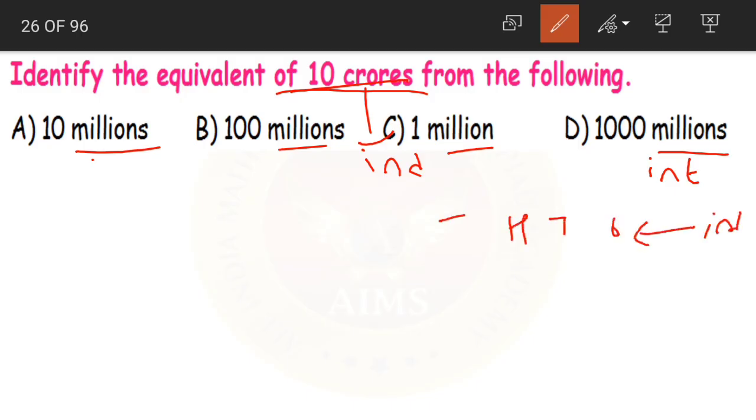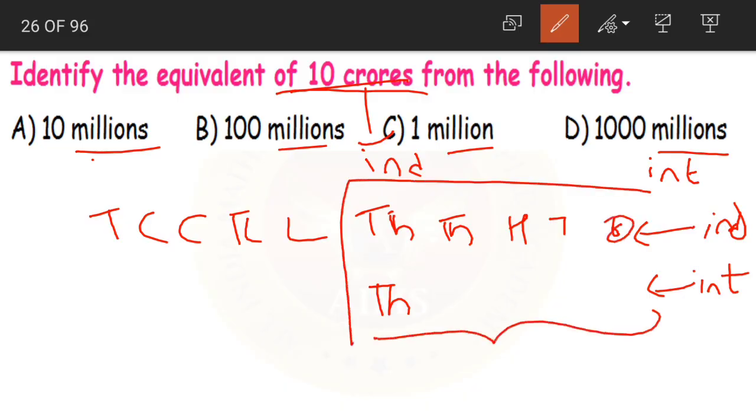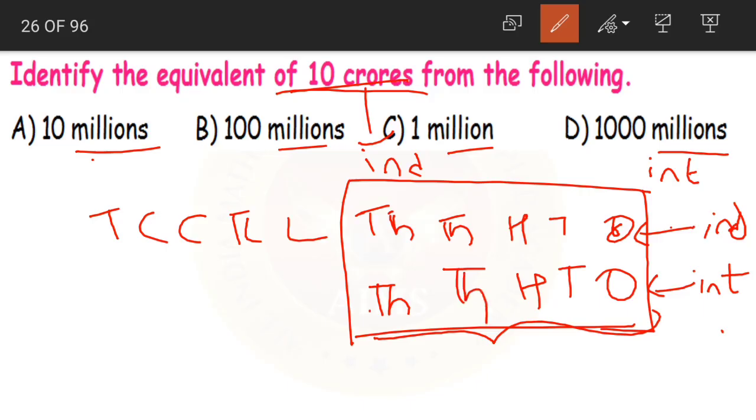Ones, tens, hundreds, thousands, 10,000s, lakhs, 10 lakhs, crores and 10 crores. Then below that let us write the international system. If you remember, children, till 10,000s both the Indian and international systems are the same. Yes or no? Yes. So you can simply skip writing this.